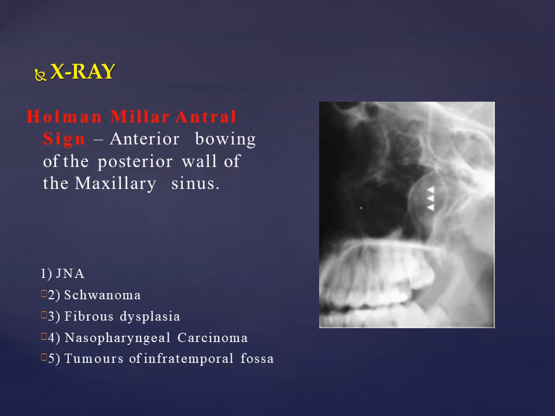Coming to X-ray, there's something called the Hohmann-Miller antral sign. This is the lateral X-ray. This is the maxilla. This is the teeth and the orbit. You can see that the posterior wall of the maxillary sinus is bowing, and this is known as the Hohmann-Miller antral sign.